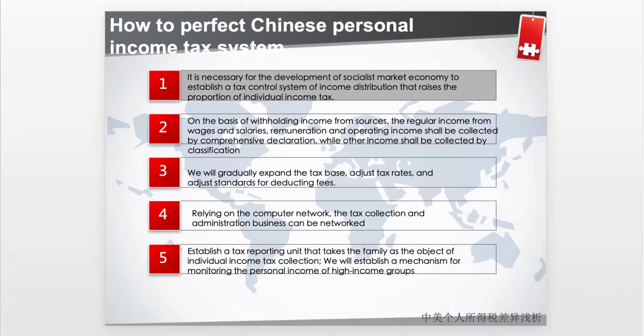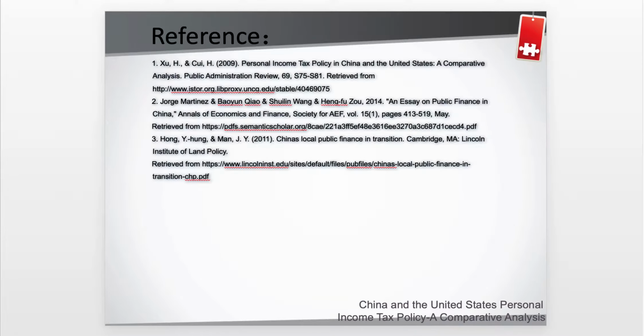Okay, let's go to the last part, how to perfect the Chinese personal income tax system. There are 5 ideas. You can see it on the PPT. Here are my references.